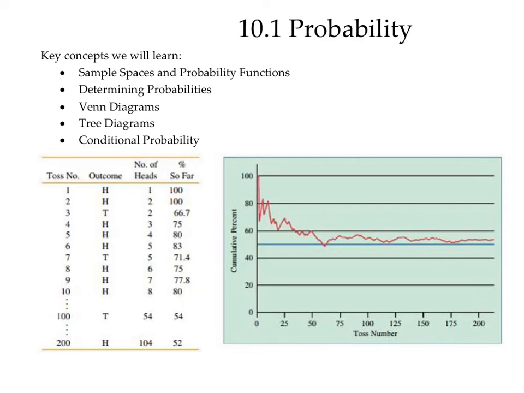By the time I flipped 5 coins, note that 4 of them were heads, so that's 80%. But as the number of coins flipped gets even higher, say up to 100, the percentage of heads has dropped down to 54%. This leads us to a definition.